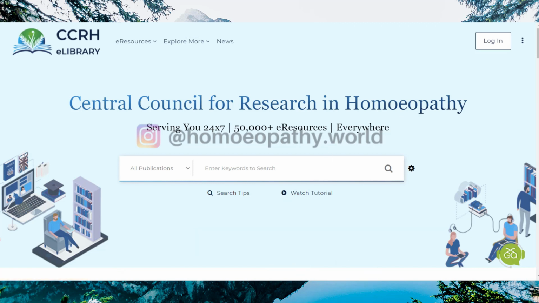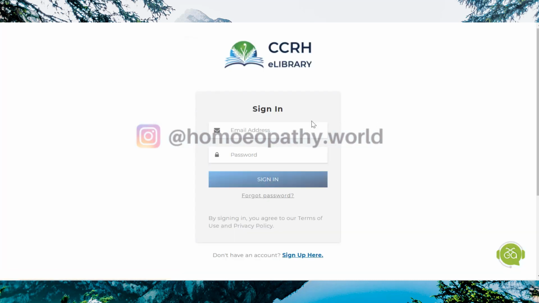Okay, I'm going to show you how, but let me first show you how you can log in. So if I click here on login, and here inside it says sign in. If you have an account already, you can just enter your email address and your password, and then you can click on sign in.